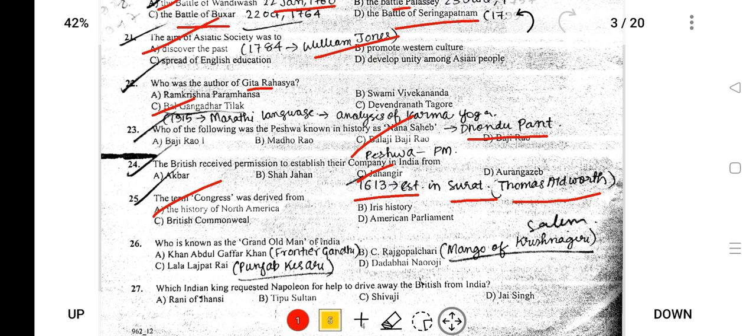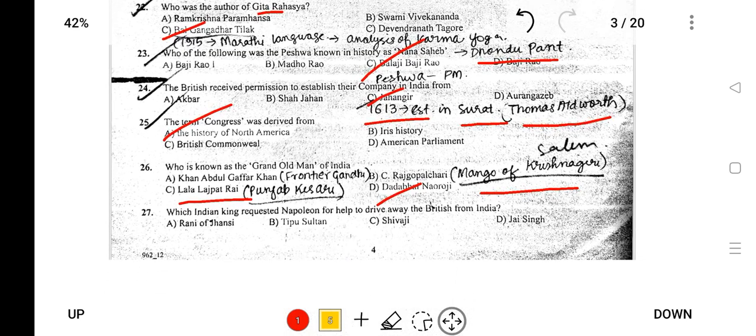Who is known as the Grand Old Man of India? Dadabhai Naoroji is known as the Grand Old Man of India. Khan Abdul Ghaffar Khan is Frontier Gandhi, Lala Lajpat Rai is Punjab Kesari, and C. Rajagopalachari is the Mango of Krishnagiri.